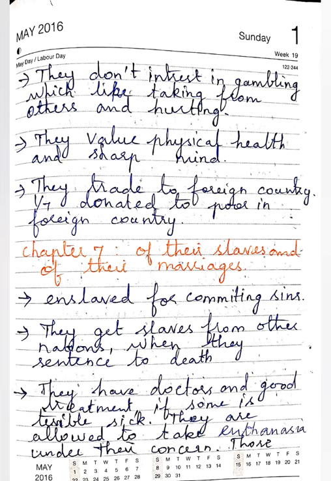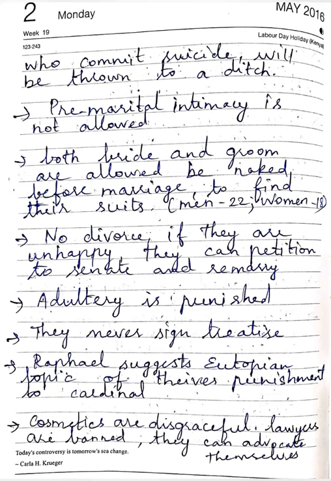Euthanasia kills the person by taking this. Those who commit suicide will be thrown in a ditch. Committing suicide is strictly prohibited. Premarital intimacy is not allowed. Both bride and groom are allowed to see each other naked before marriage to find their suitability. Men marry at the age of 22, whereas women marry at 18.